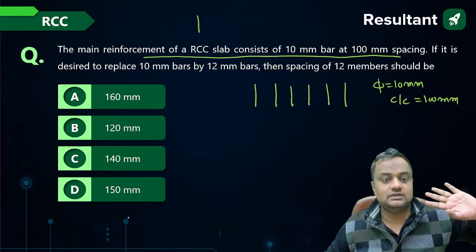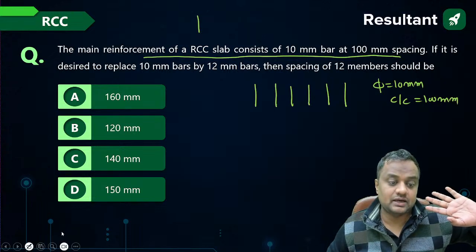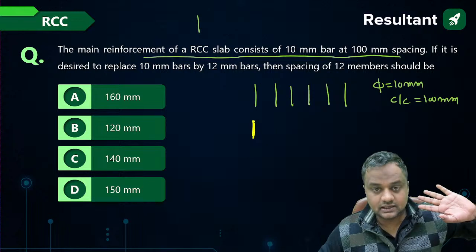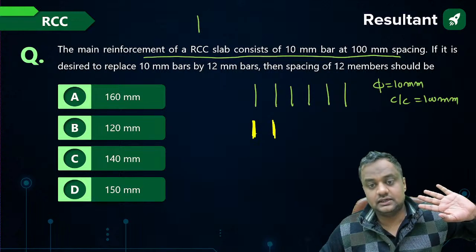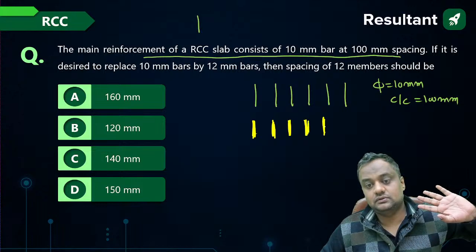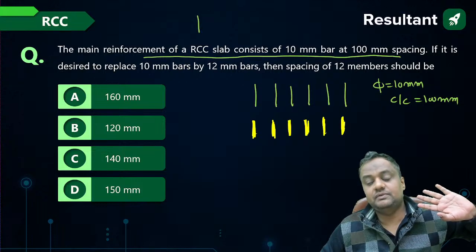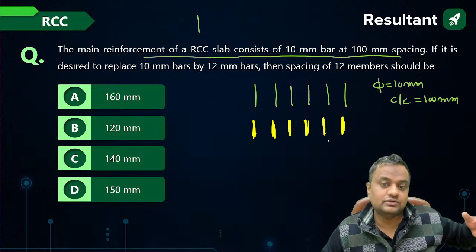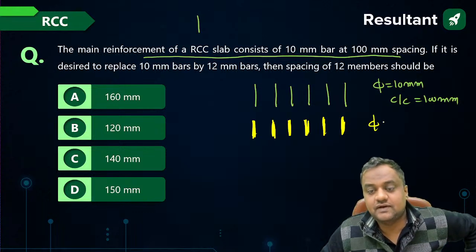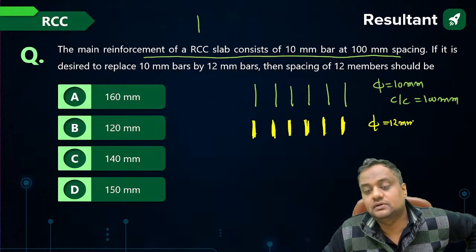Now instead of this we are replacing by a 12 mm bar, a thicker bar. Then what will be the spacing? Spacing can be more, because it is more steel. If phi is 12 mm, then what will be the center to center spacing?